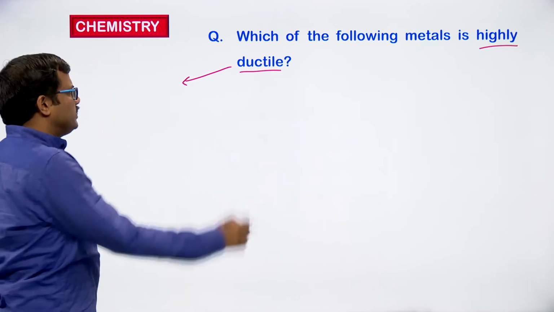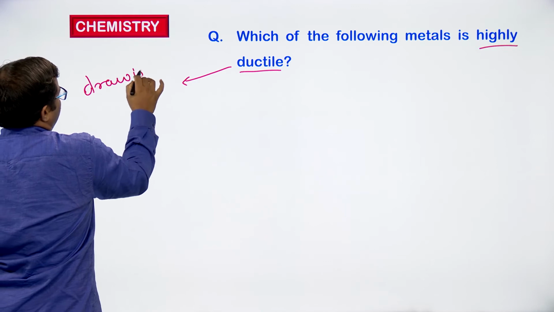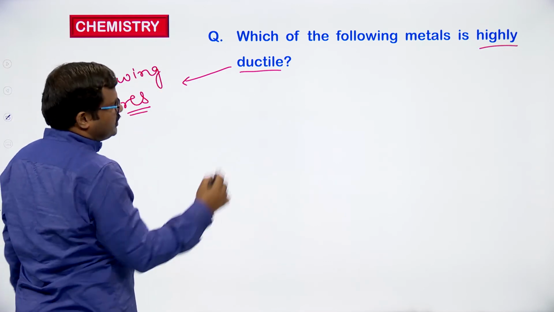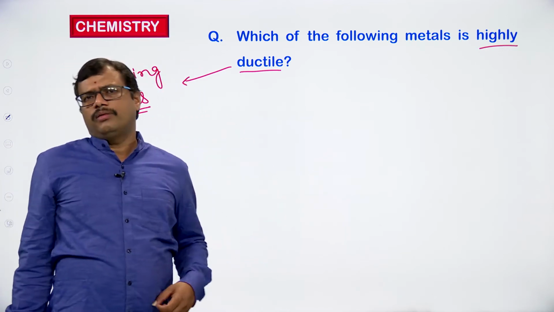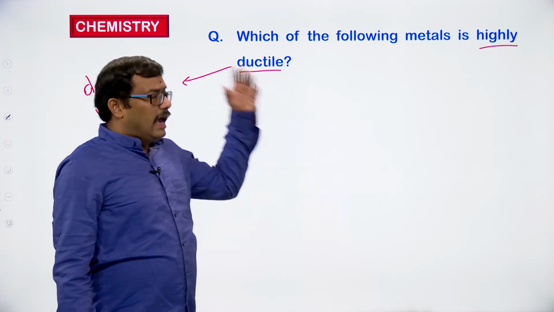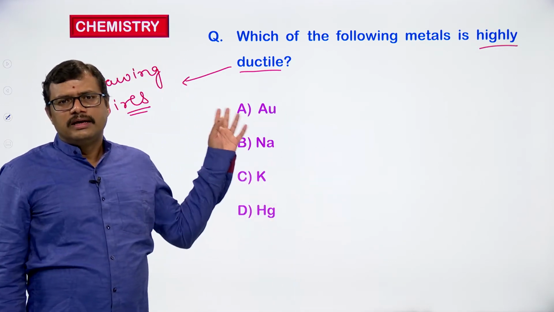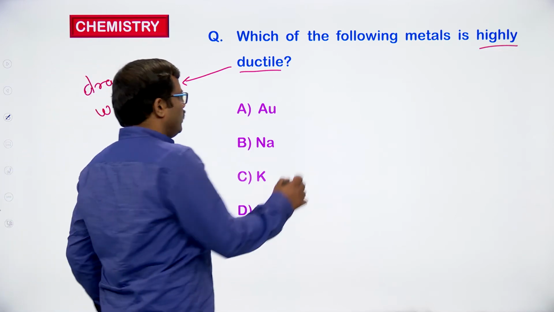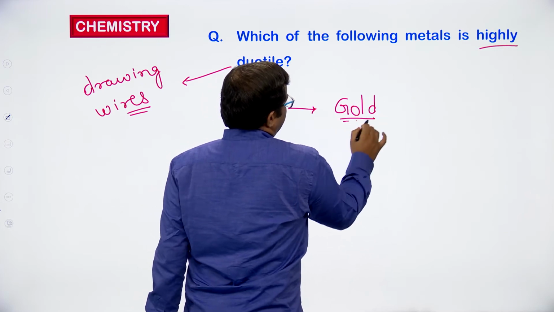Just now we have seen what ductility is: drawing into wires. So the metals which can be drawn into wires. Which of the following metals? If they give us 4 options of metals, we have to identify which one has high ductility. Looking at the answer, you can easily select the option. What is that? Gold, Au, nothing but gold. So gold has high ductility.